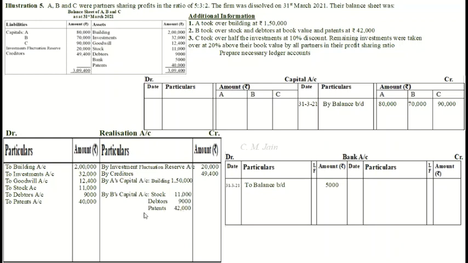Again, these amounts we are writing in inner column because we have to adjust investment also taken over by B. And we will write the second effect of these entries in capital accounts later on when we have entered all the assets taken over by partners in realization account.